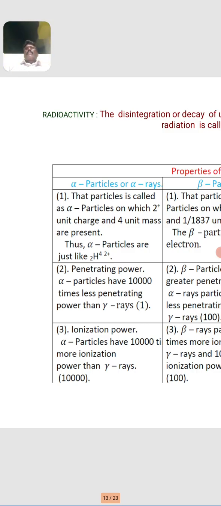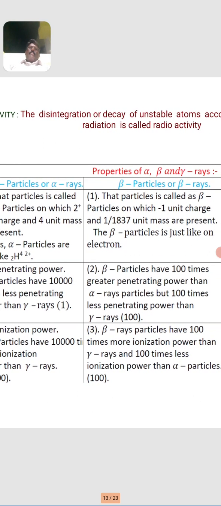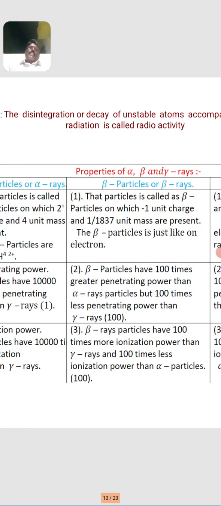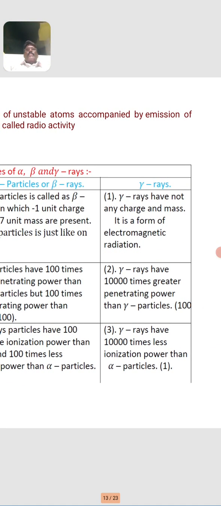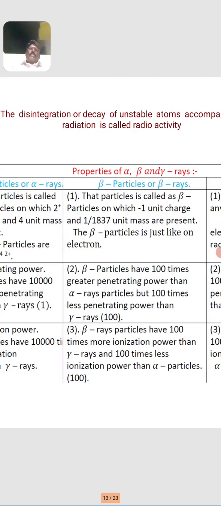The penetrating power of alpha, beta and gamma radiation: alpha particles have 10,000 times less penetrating power than gamma rays, and beta particles have 100 times greater penetrating power than alpha particles, but 100 times less than gamma rays. The gamma rays have 10,000 times greater penetrating power than alpha particles.